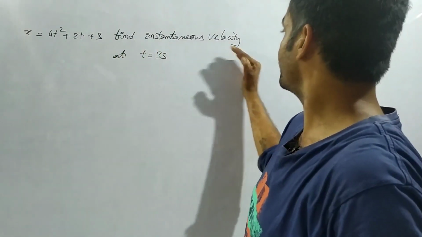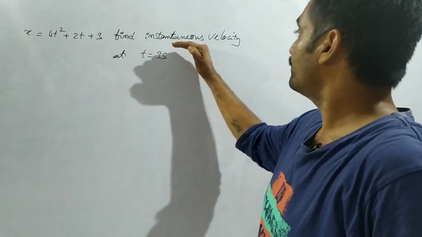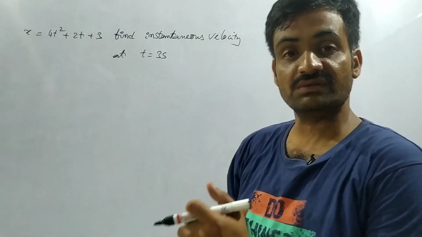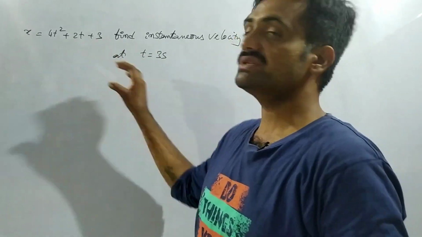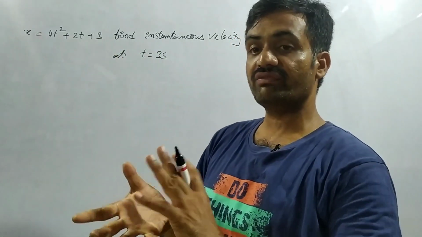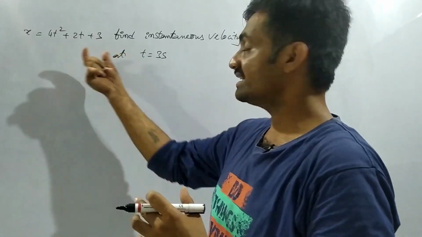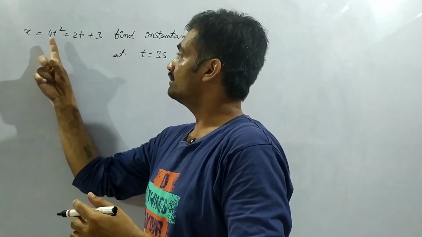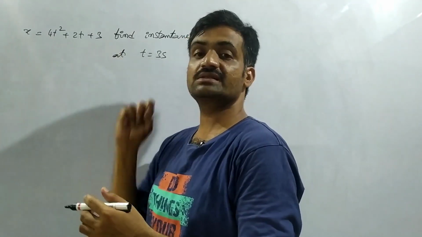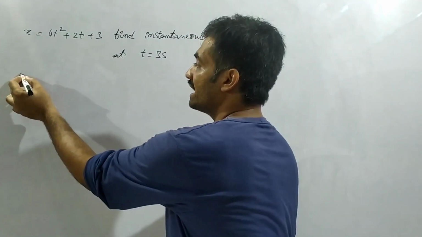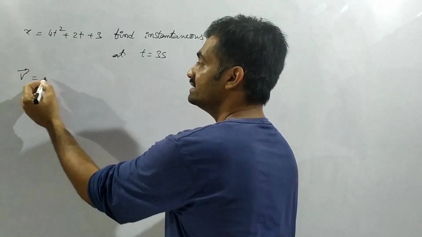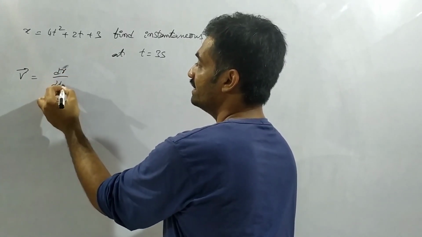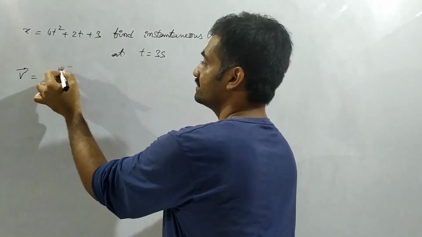Here we had represented how to find the instantaneous velocity, but problems don't ask for instantaneous velocity directly, they just give the equation. Based on that, we have to find whether we are going to find the instantaneous velocity or average velocity. Observe that x equals 4t square plus 2t plus 3. We know that instantaneous velocity v bar is equal to dr by dt, or dx by dt.